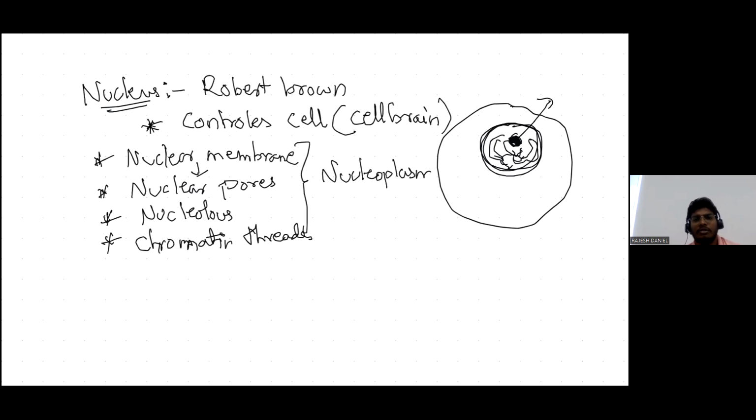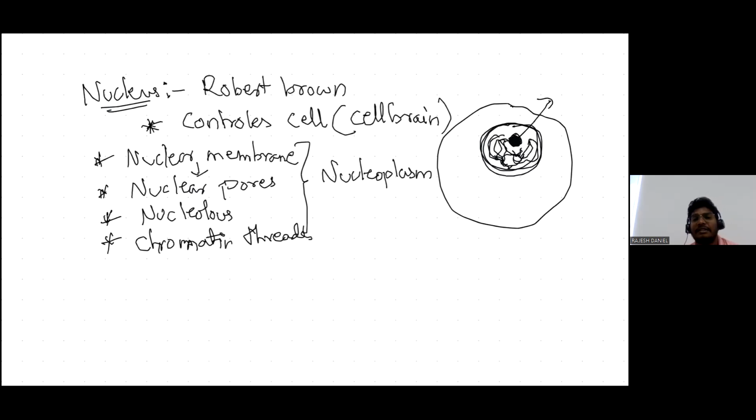Nucleoplasm. So why is the nucleus called the control center of the cell? Because it communicates and regulates all the cellular activities through proteins. The nucleolus is responsible for creating the proteins with the ribosomes. The main structures present are the chromatin threads.